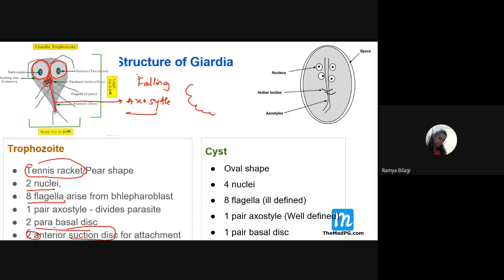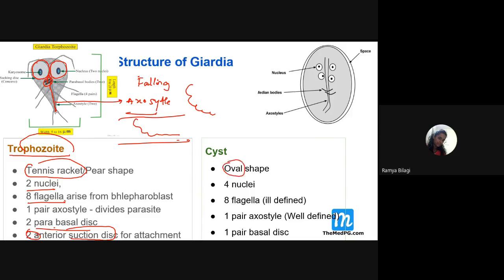So in a slide under the microscope, if a trophozoite is moving in a falling leaf fashion, it is an indicator of which organism? Giardia lamblia.